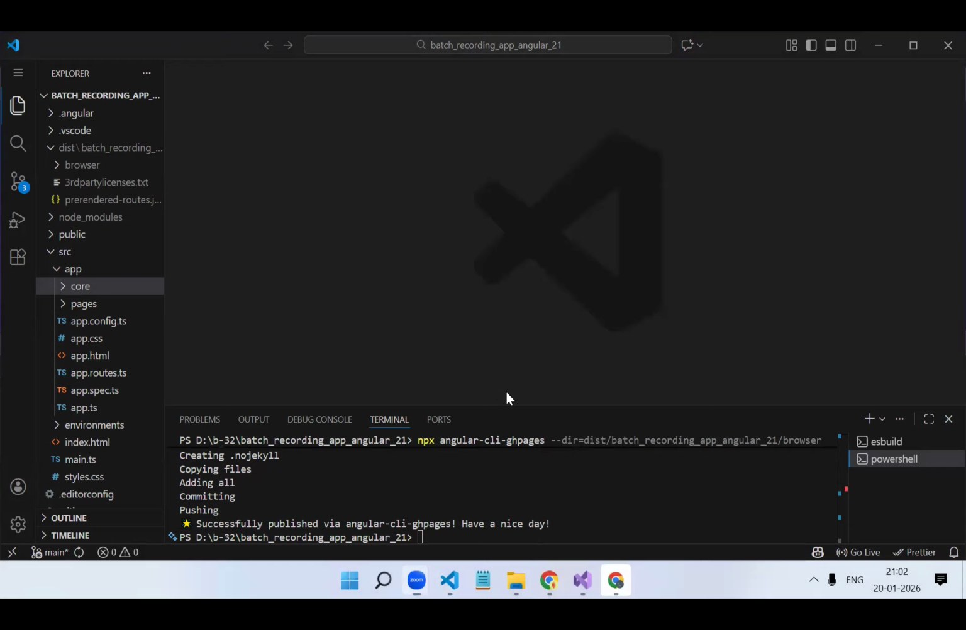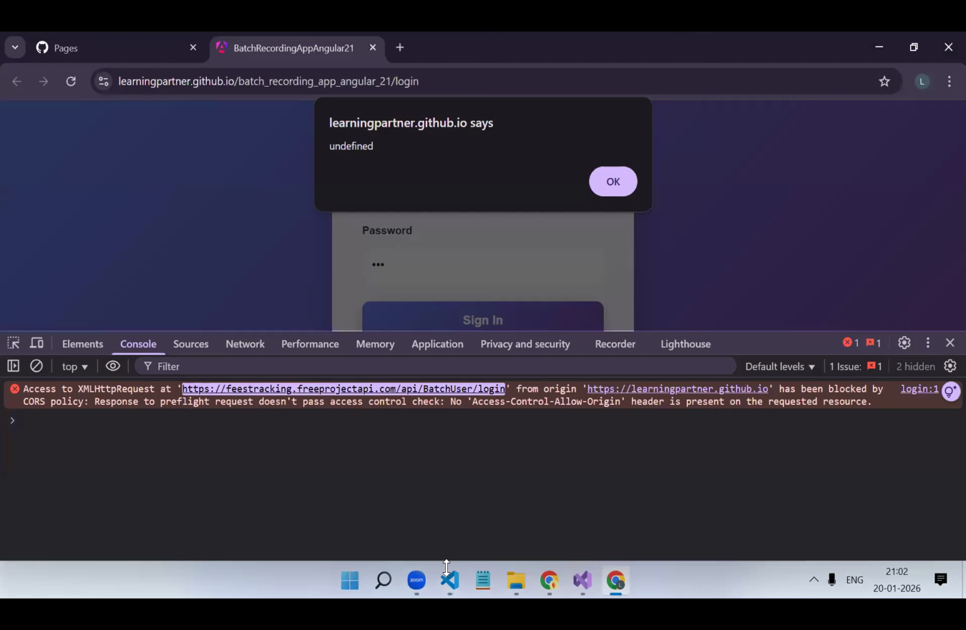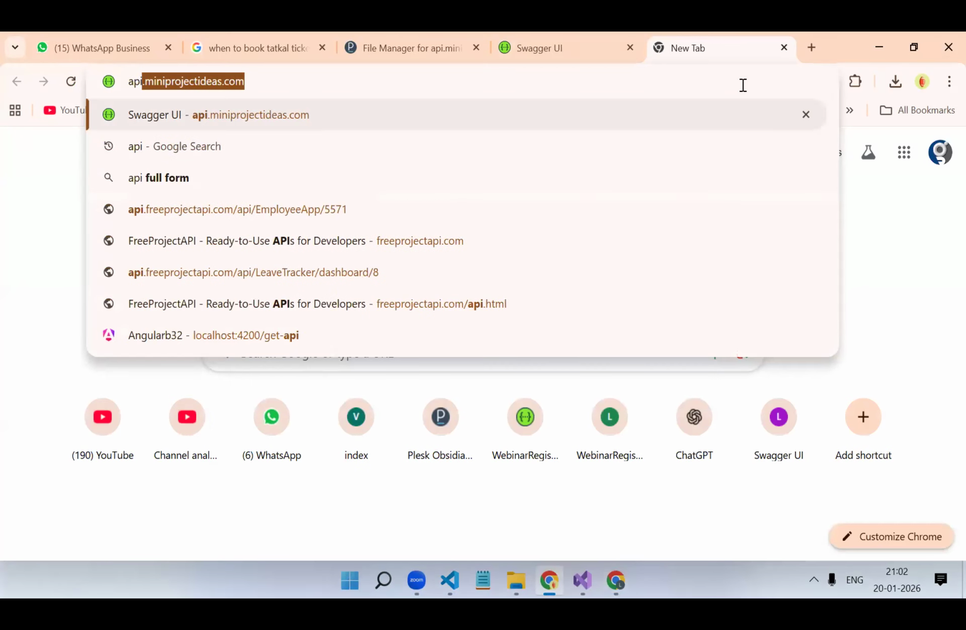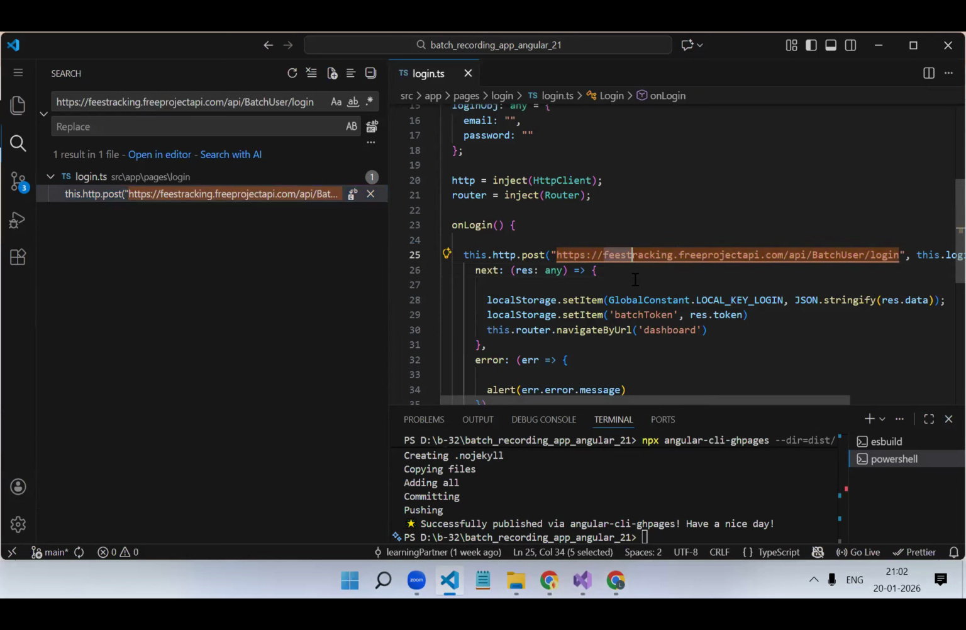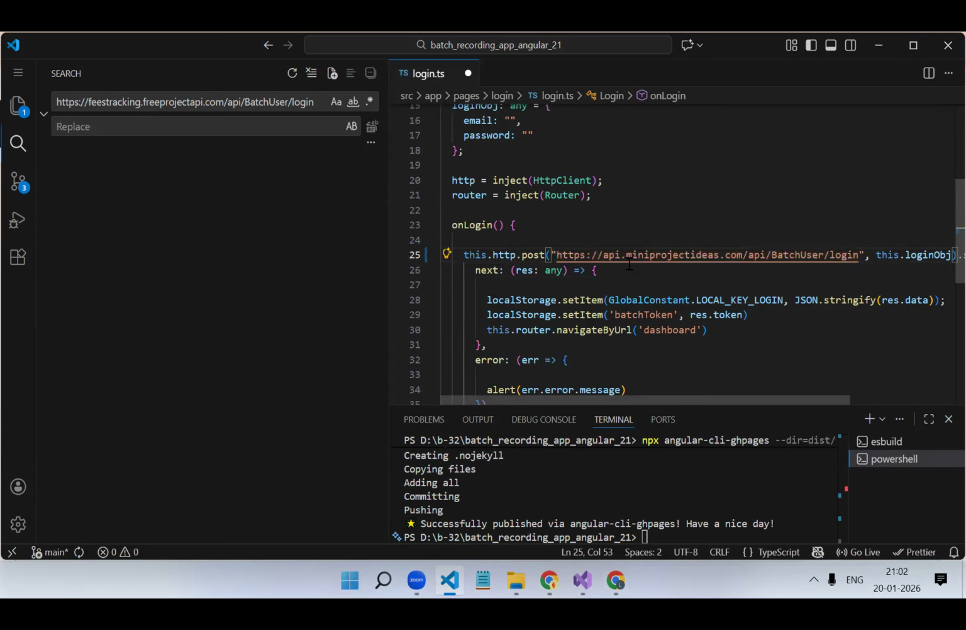So I'm deploying the application on GitHub Pages. Currently it is pointing to this URL, and I need to change it. Okay, I have it in only one place now. API. Let me deploy it one more time.